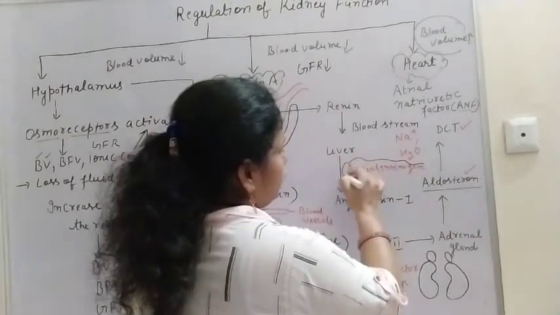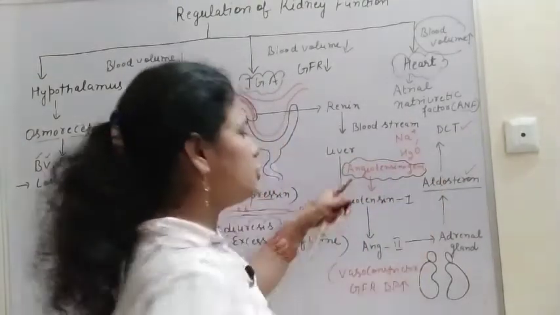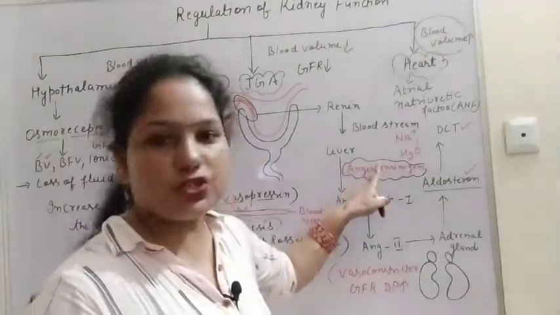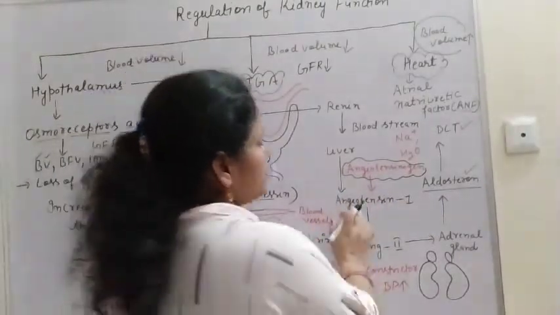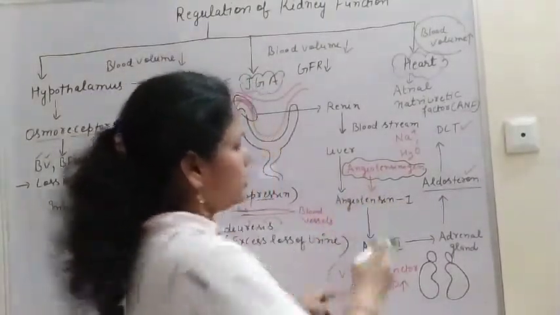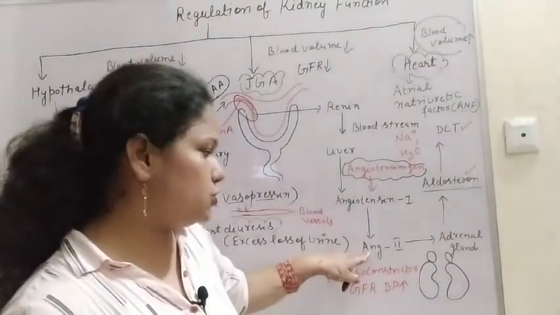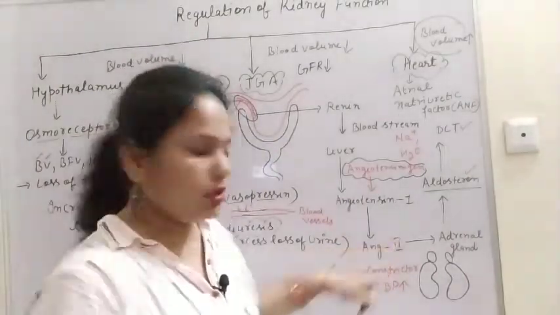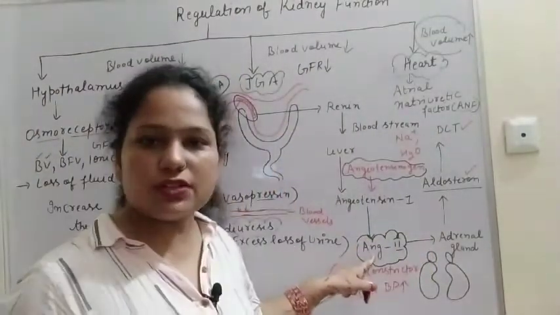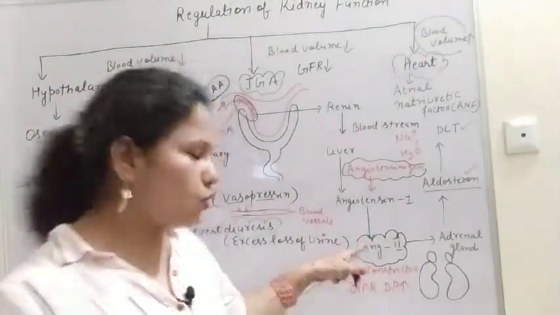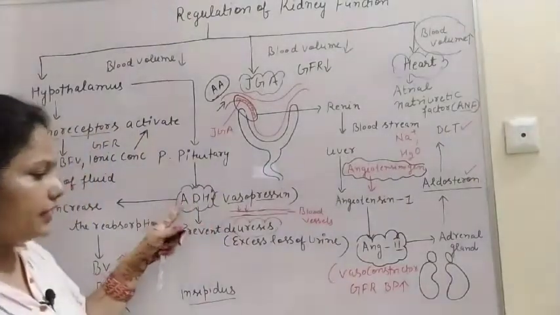This is the inactive form. This angiotensinogen changes into angiotensin 1, and this angiotensin 1 then further changes into angiotensin 2, and the function of this angiotensin 2 is also like that of ADH.